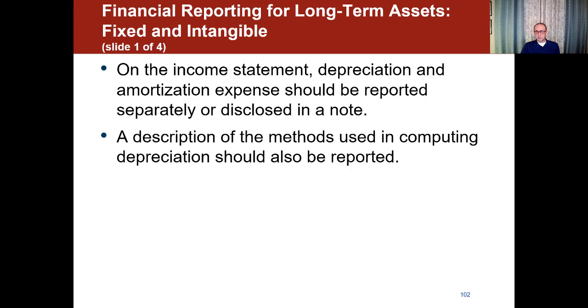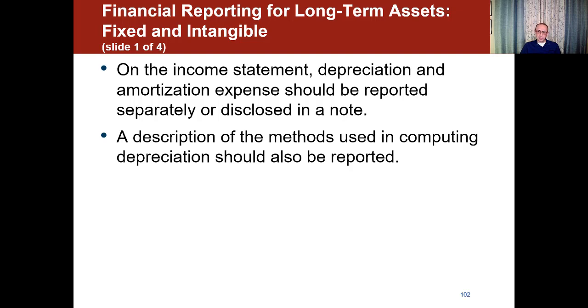And now let's see the financial reporting for long-term assets. We'll do both fixed and intangible assets. So in the income statement, depreciation and amortization expense should be reported separately or disclosed in a note. So we don't combine them together. Depreciation is always separate from amortization. It's also separate from depletion.